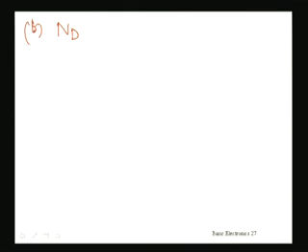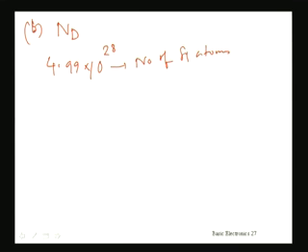But it is also given in the problem that the number of silicon atoms per meter cube is 4.99 into 10 to the power 28. Now we are doping it 1 in 10 to the power 8 silicon atoms. So what will be the donor concentration?